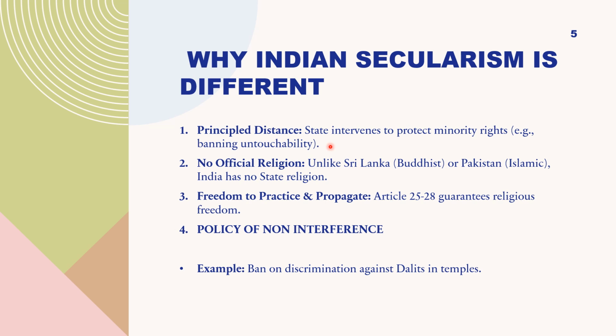So there is no strict separation of state from religion. For example, as you know, in Article 17 of the Indian Constitution, the state interfered in religion. The caste-based discrimination was there, so we interfered in order to protect the rights of the people by banning untouchability under Article 17.